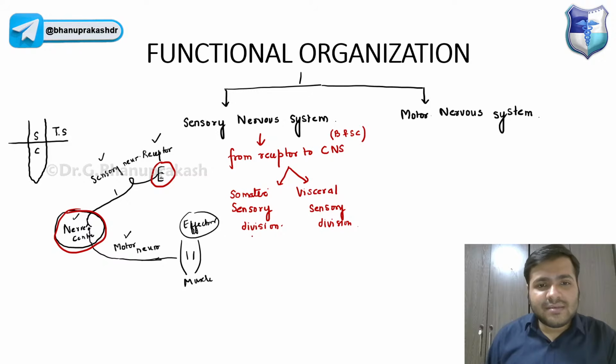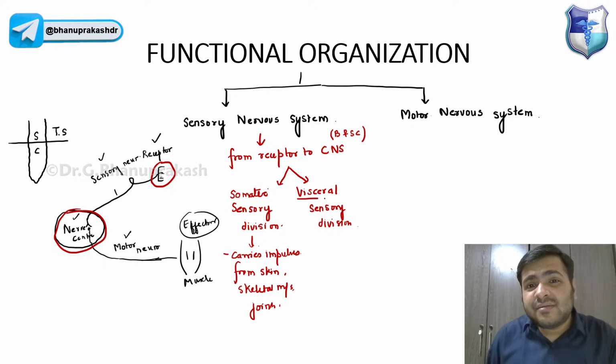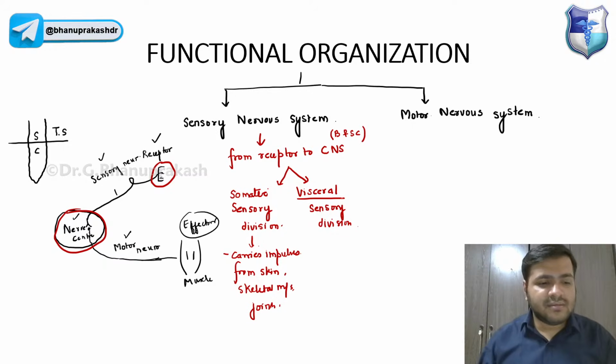Now, what does this somatic sensory division do? It carries impulses from skin, skeletal muscles, joints, etc. Visceral means internal, guys.